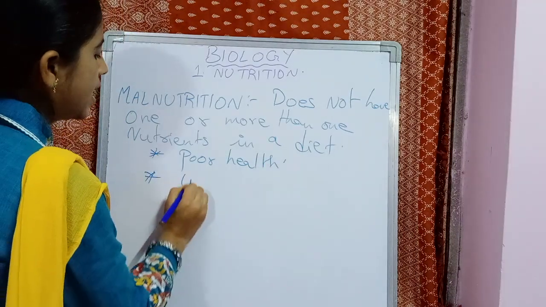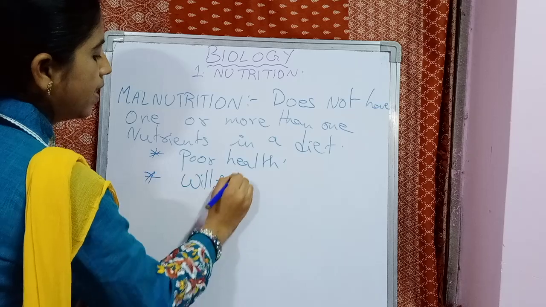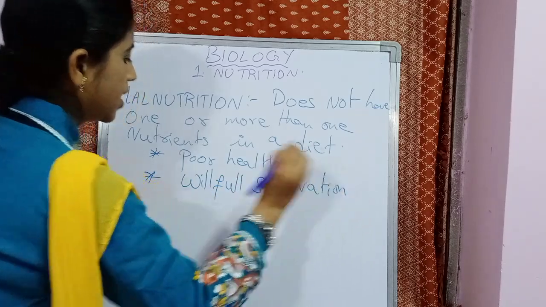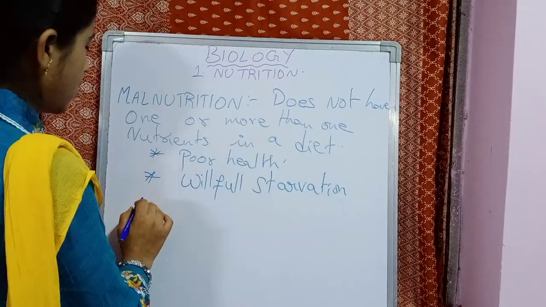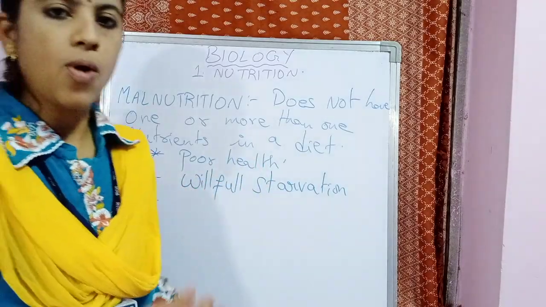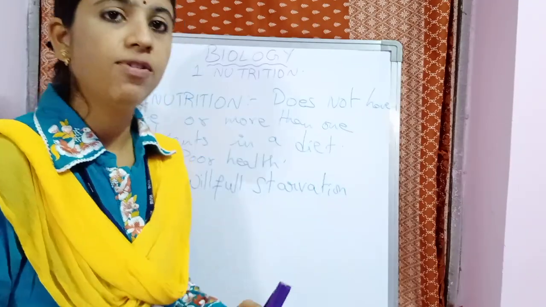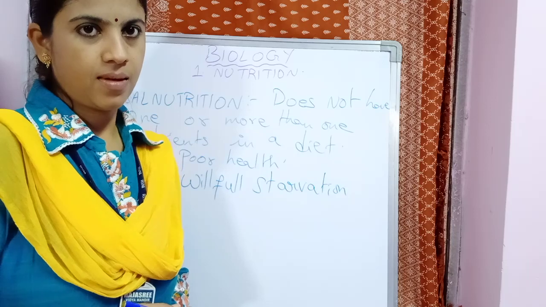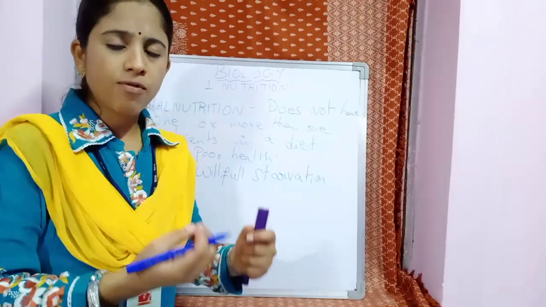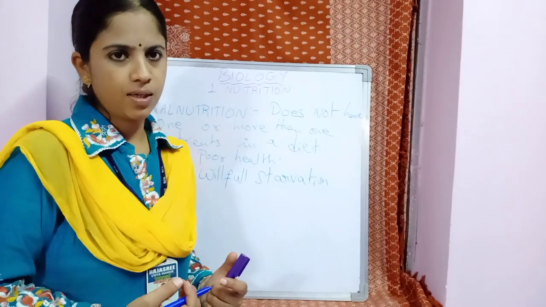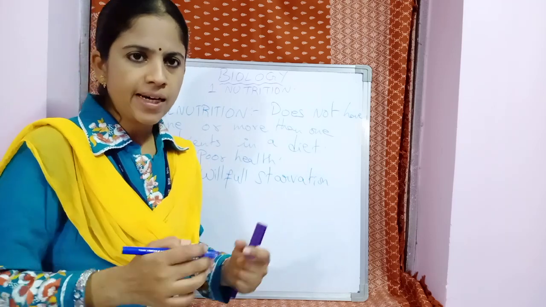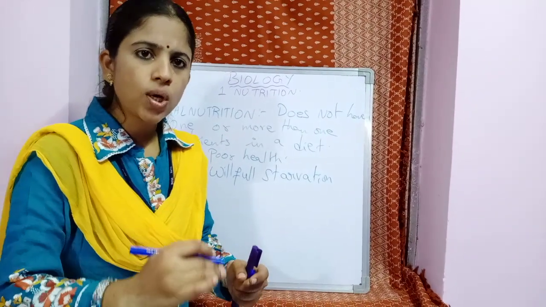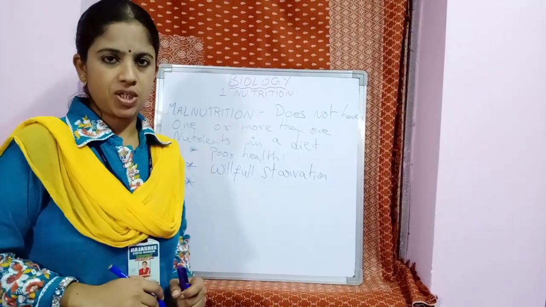And next, willful starvation is one more reason. What is this willful starvation? Wantedly, the person or the child will not have the food. One simple example, fasting. If the fasting is continued several times in a year, it slowly leads to the malnutrition condition.